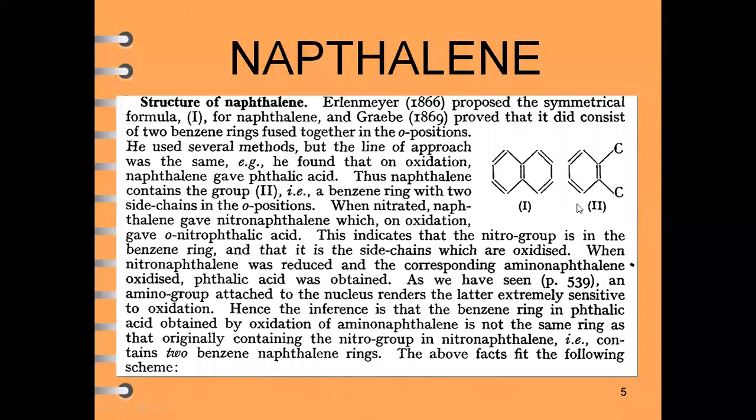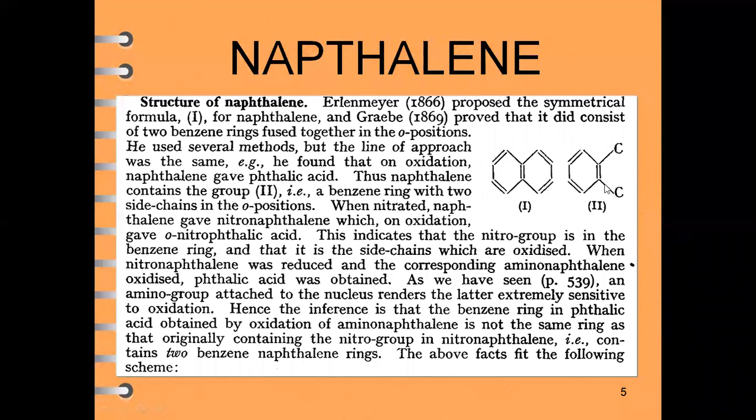It takes place in the first benzene ring, and it does not substitute at these two positions. It is substituted in the benzene ring itself. So when nitrated, naphthalene gives nitronaphthalene, which on oxidation gives orthonitrophthalic acid.